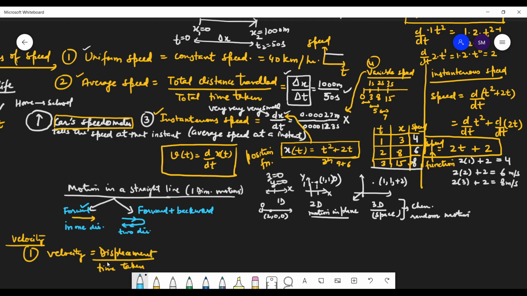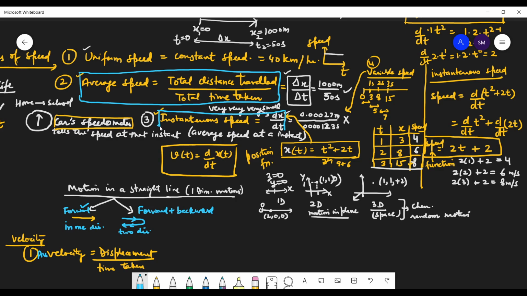Whenever I write it like this, what speed will I say it is? This is always the formula for the average, whenever you are dividing like this. Whenever you have instantaneous, it will be in a different form.